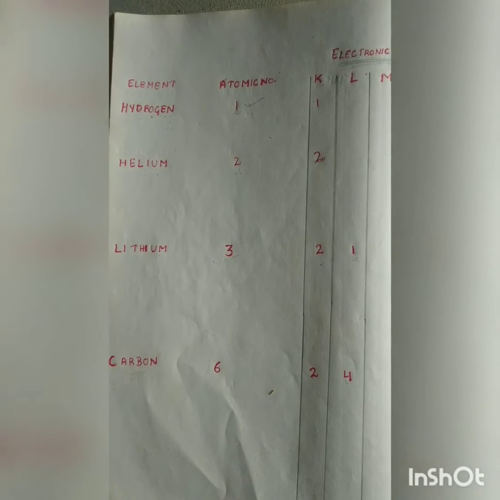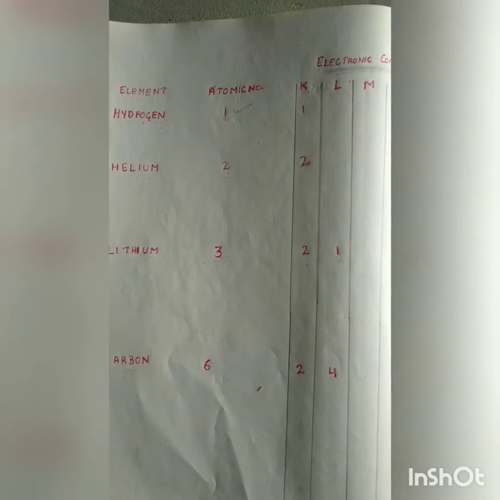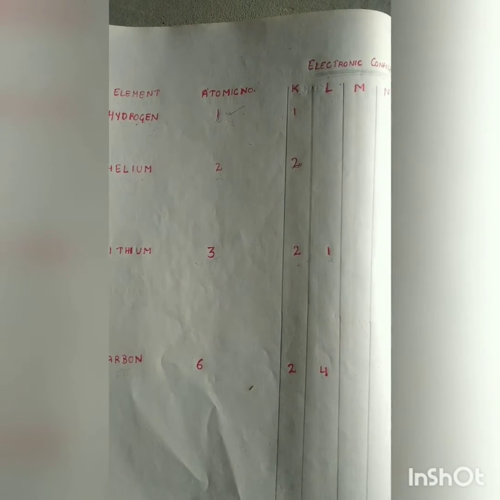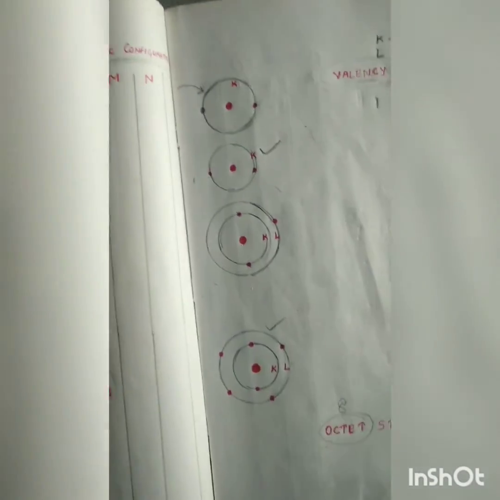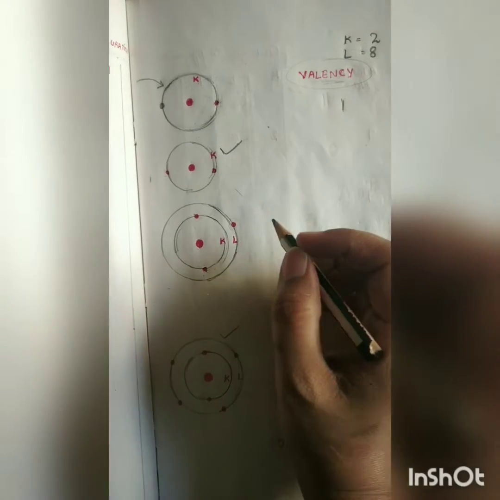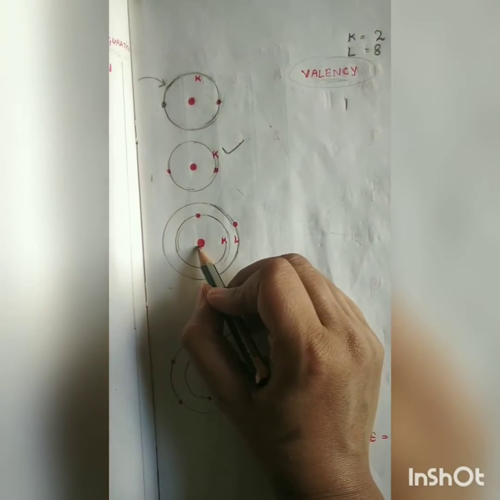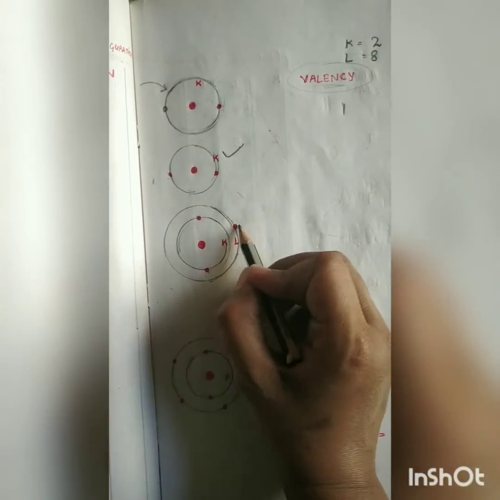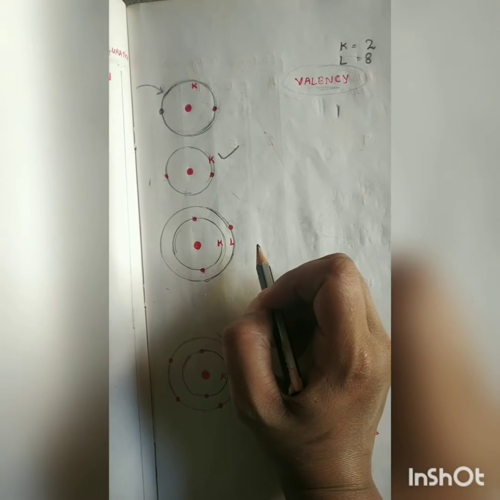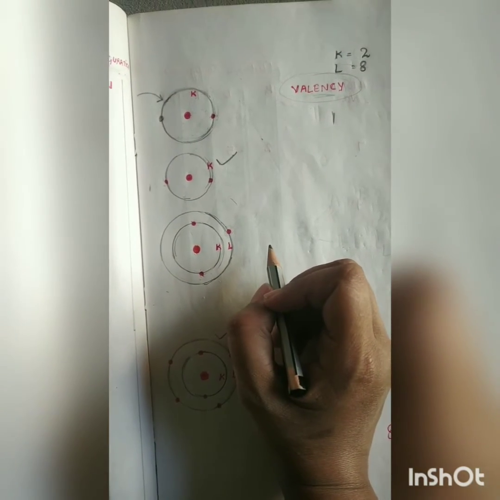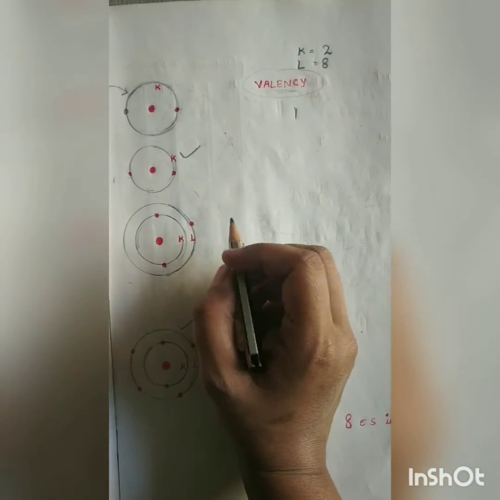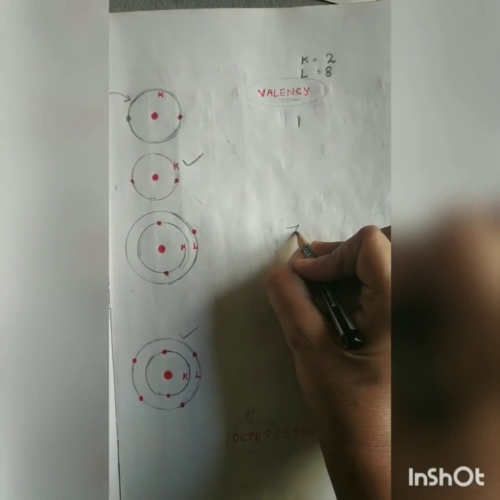Next, lithium atom. Atomic number of lithium is 3, which means that it has 3 electrons in its atom. And the atomic structure of lithium atom can be represented something like this: nucleus, then 1, 2 and 3 electrons. Now let's try to understand its electronic configuration. Lithium atom has 3 electrons.